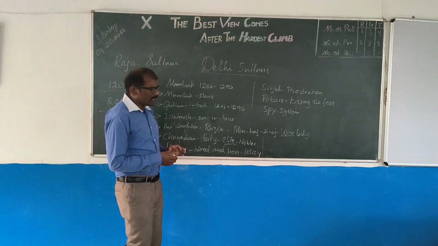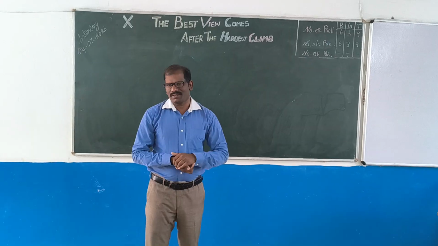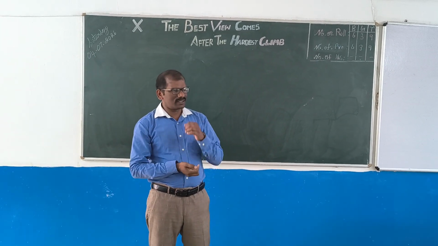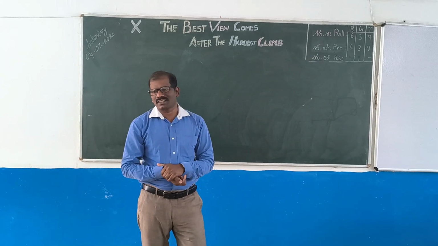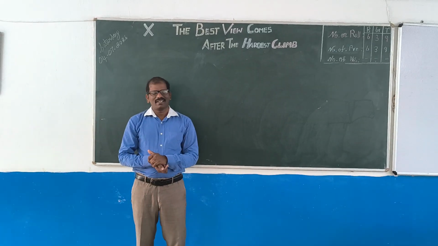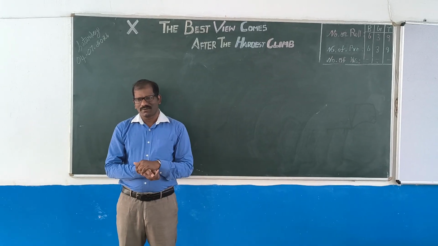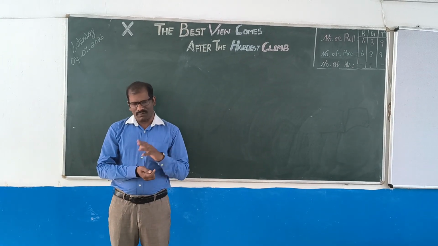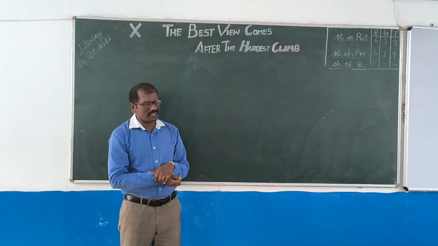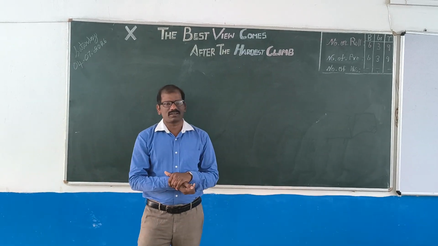Any doubt related to this? You want to ask about this? What is the policy of Balban? And who is the first female ruler of Delhi? Razia. And she was always fighting with the great leaders, the 40. We have other names for them: nobles, elite group. Elite means rich people and nobles.